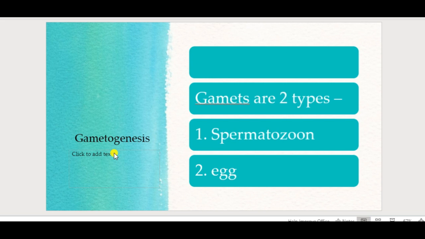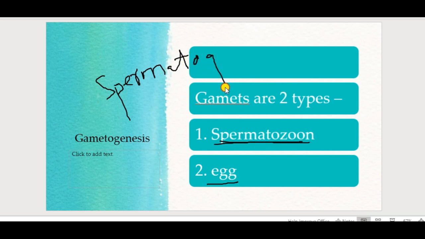This gametogenesis process has two types. One is the spermatozoon, another one is the egg. So what is the spermatozoon? The production of spermatozoon is called spermatogenesis. Okay. So another one, egg.